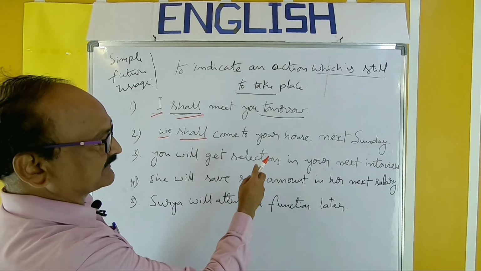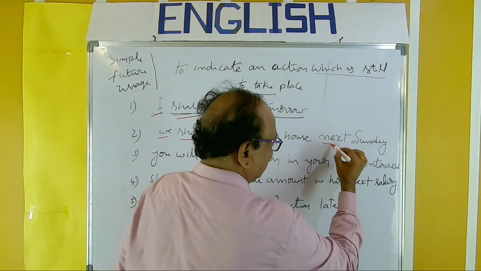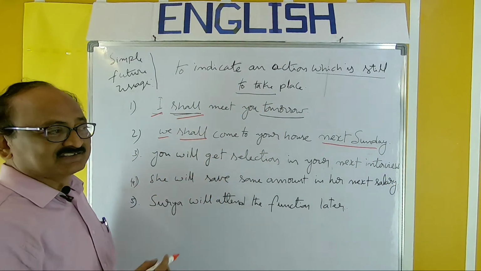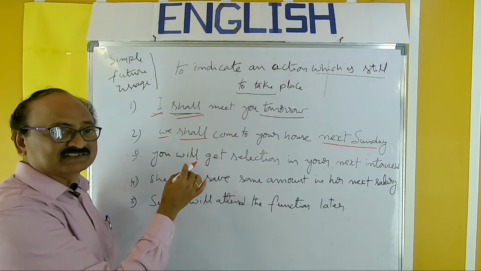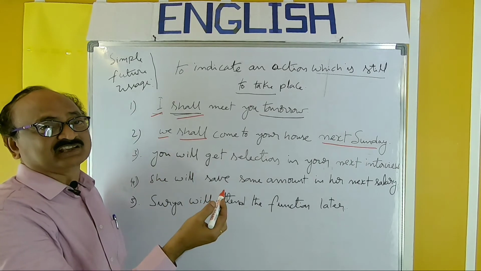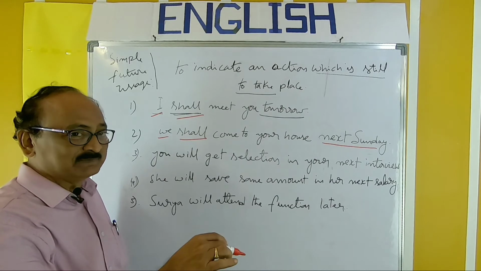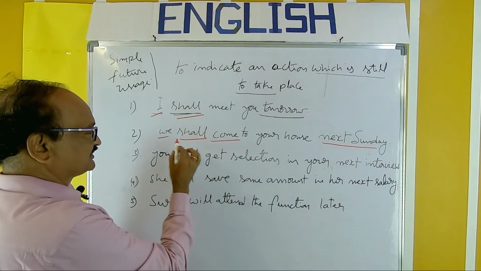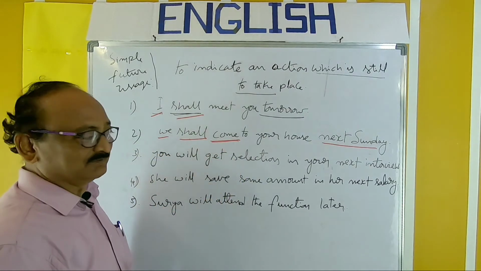We shall come to your house next Sunday. This action will happen next Sunday, so it is a future action. Any sort of future action can be expressed here by using simple future: action about to take place, still to take place, which will take place later. So, we shall come. Observe the structure: subject, shall, present tense form of verb.